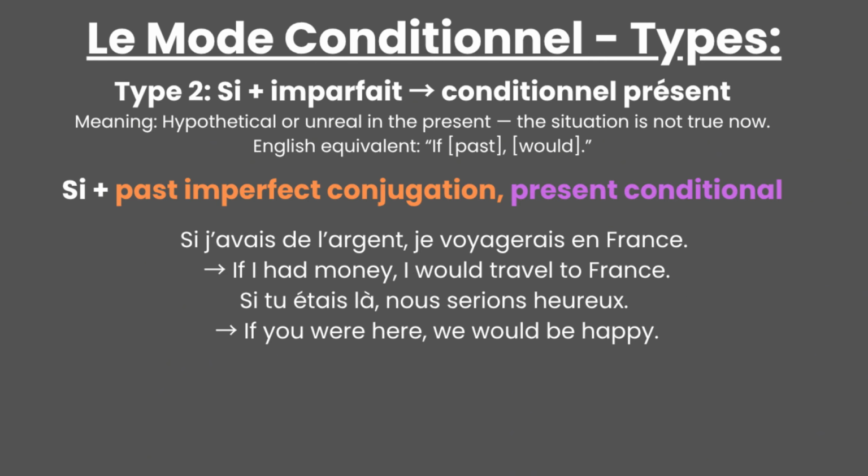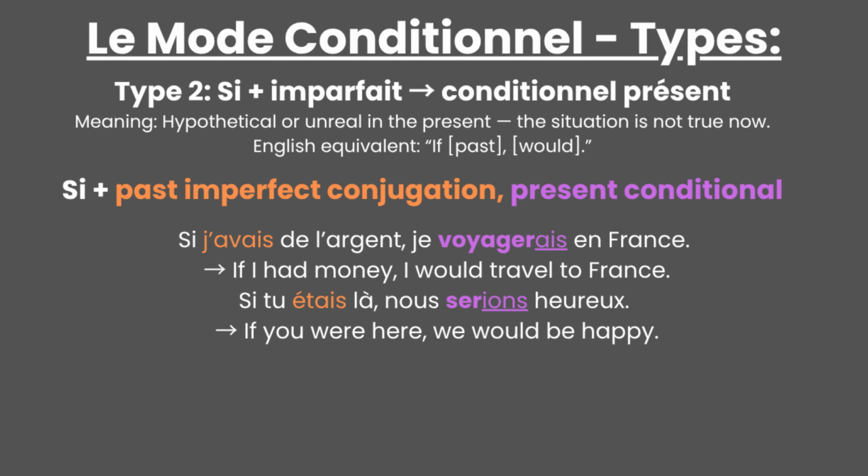Some examples are: si j'avais de l'argent, je voyagerais en France. If I had money, I would travel to France. Si tu étais là, nous serions heureux. If you were here, we would be happy. Notice how the if clause uses imperfect conjugations, while the result has verbs that are combined from future stems and imperfect endings. While it can be tricky to use this type, it's the most spoken in French conversation, so it's very practical to use it.